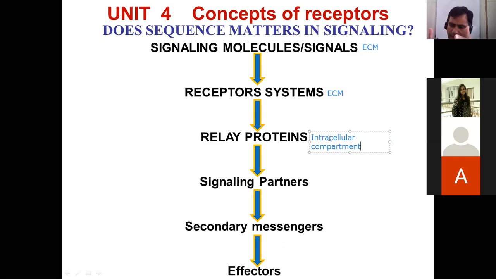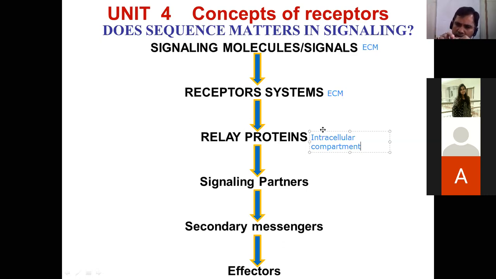In the majority of cases this is happening, but in some signaling pathways the signaling molecule or chemical structure passes through the membrane. But in most signaling pathways, what is happening here? The chemical structure will bind with the binding domain of the receptor. They are bound. Then the conformational change of the polypeptide is going to be transmitted. The chemical structure will be outside of the membrane. That is what is happening. So in the intracellular compartment, these relay proteins, cytoplasmic proteins, hundreds of them, are waiting for that signal. Once they capture it, then they go in the form of relay.